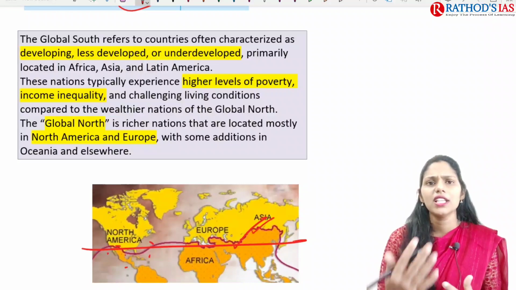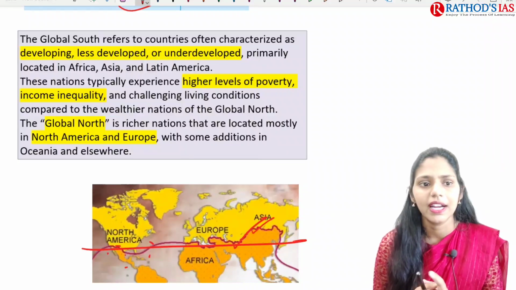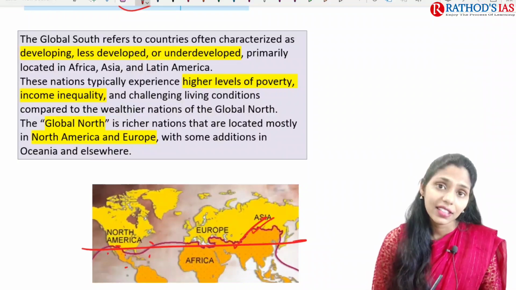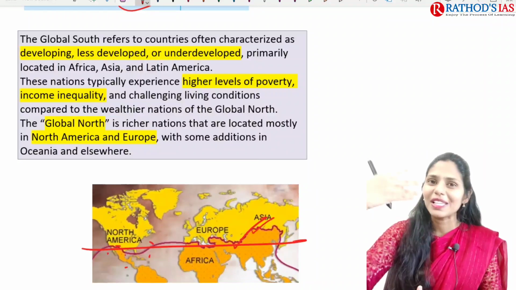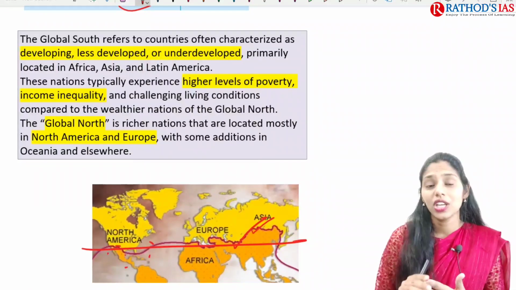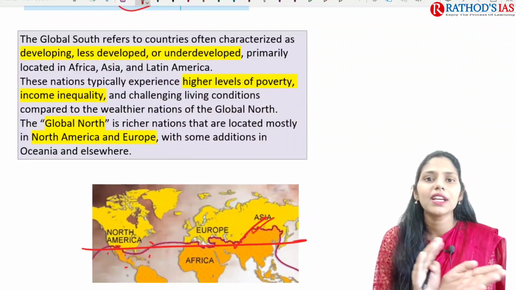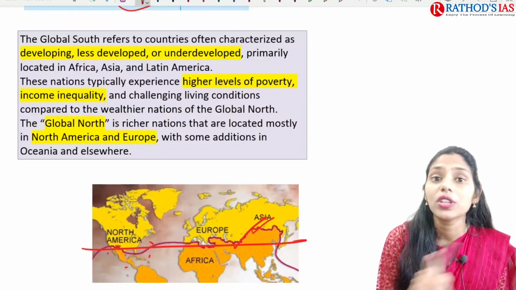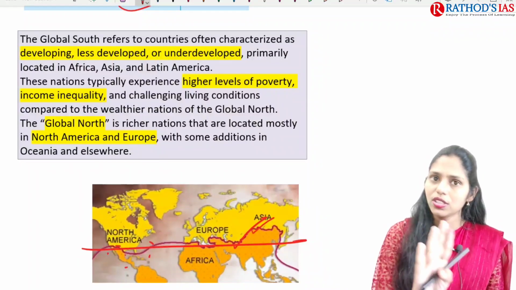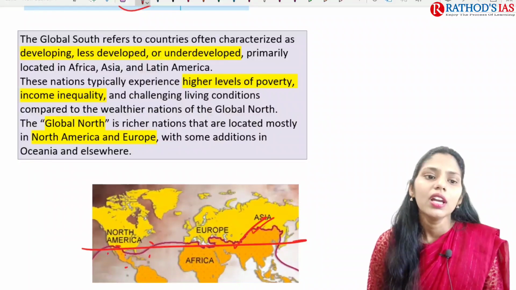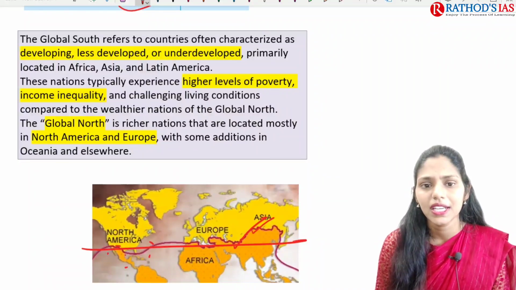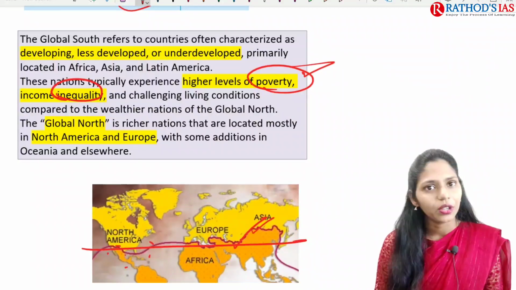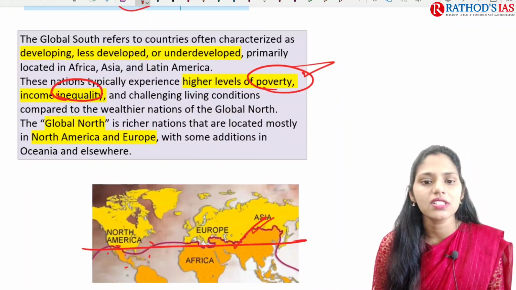They are developing or less developed or least developed or underdeveloped countries. And these countries are located in Africa, Asia and Latin America. Okay. So America is present entirely in northern hemisphere, right? So even though the countries are present in Latin America, they will come under the part of this Global South. That means this Global South is not a concept based on the geography. So this is the one thing which is clear, right? And these nations are typically experiencing high levels of poverty because of underdevelopment and income inequality, and they are facing challenges in living conditions, right?